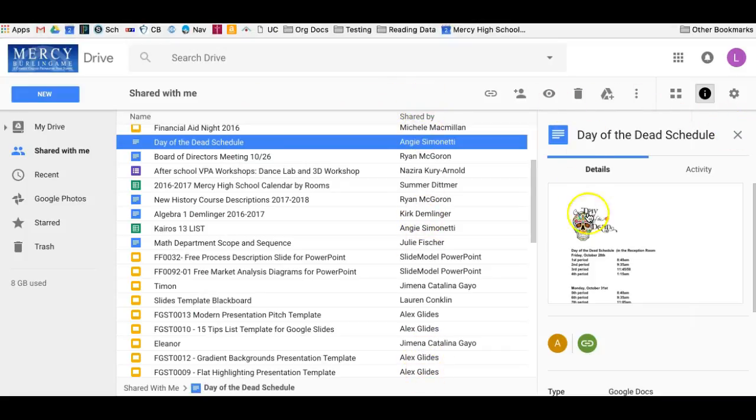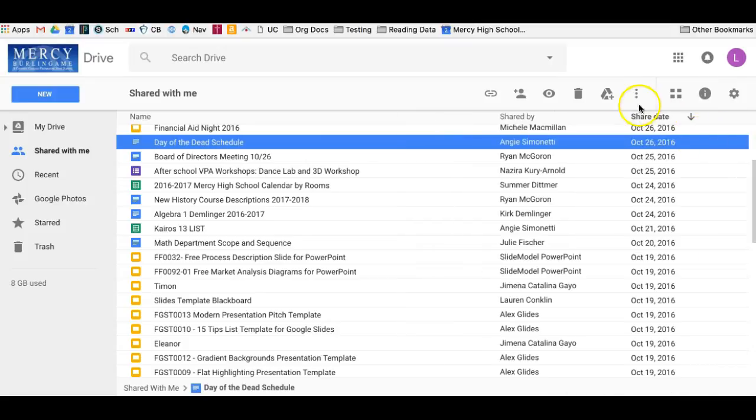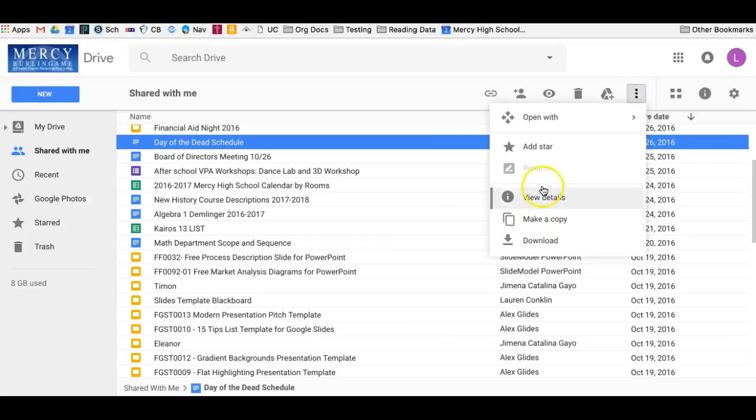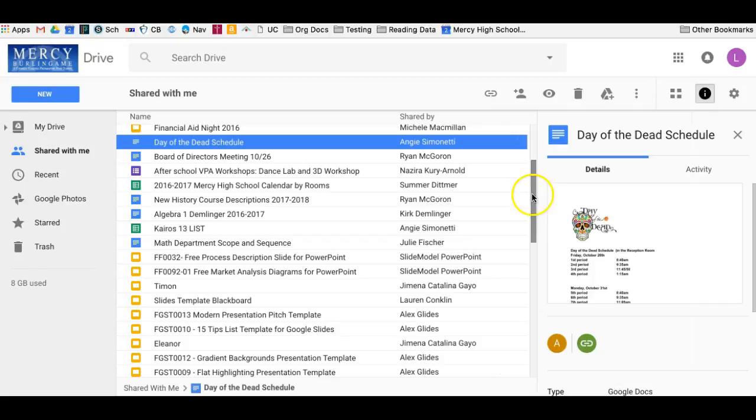And you might not have this little preview up here, so I'll just show you how to get that. So if I would like to see that, I can just click right here where it says More Actions, and I can say View Details. And that way I see more than just the name of it and who shared it with me.